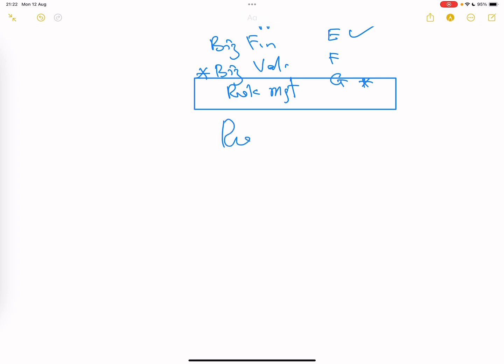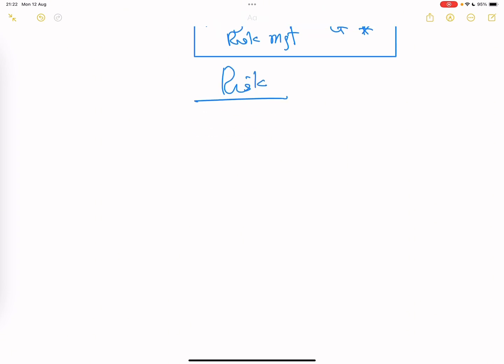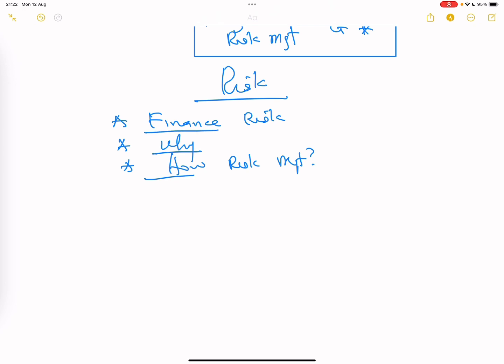So we'll look at risk. That's what we're starting now, risk. When we're talking of risk in this sense, we're talking of finance risk. So I'm going to give you a view of finance risk quickly. Then why do we need to do risk management, and how do we manage our risk? So we'll look at how, why, and we'll also get an understanding.